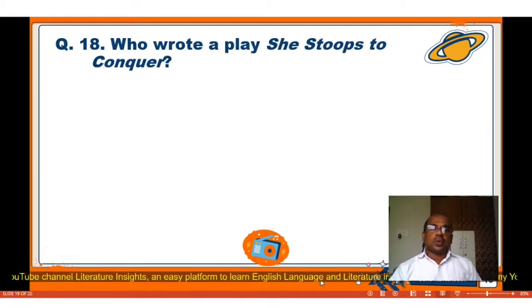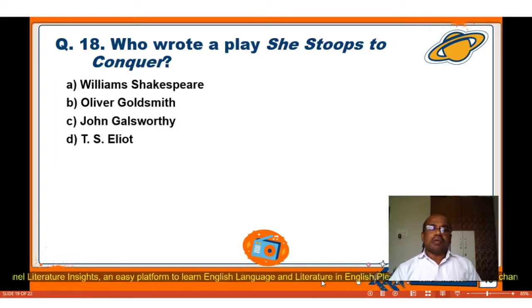Question number 18. Who wrote a play She Stoops to Conquer? Four options are here. A. William Shakespeare, B. Oliver Goldsmith, C. John Galsworthy, D. T.S. Eliot. The correct answer of this question is B. Oliver Goldsmith. Oliver Goldsmith wrote a play She Stoops to Conquer.